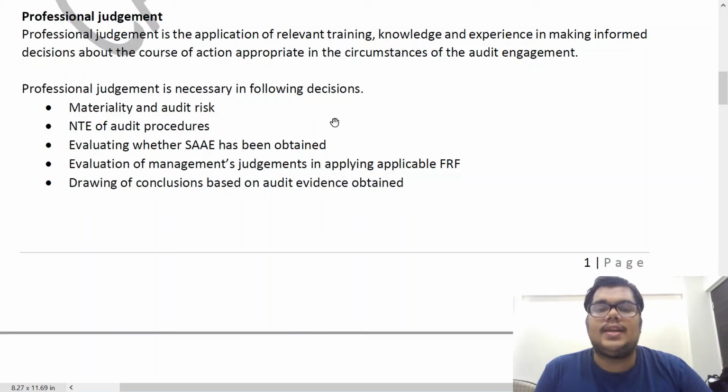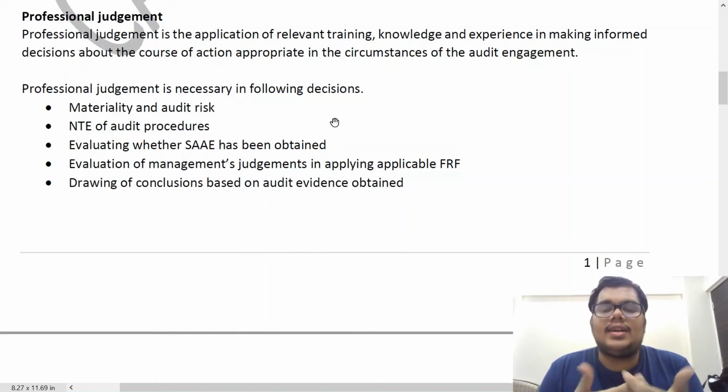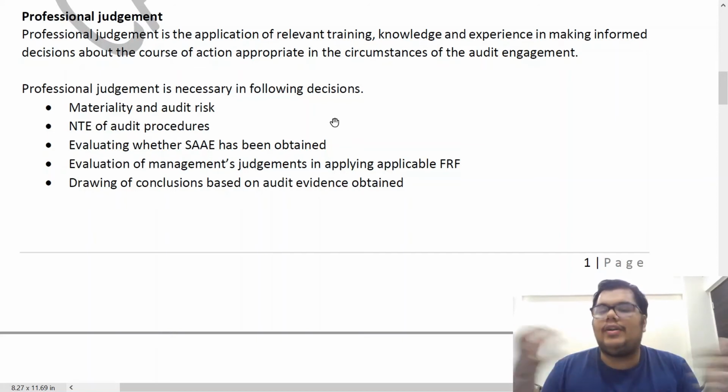Then the next point is evaluating whether sufficient appropriate audit evidence is obtained. We need to decide at what point we say that we have obtained sufficient appropriate audit evidence. That is also a matter of professional judgment. Different auditors may have a different viewpoint. Not all auditors will think alike. No one can say that this is the perfect answer. It is a situation which is open to different interpretations. Different people will interpret it differently.